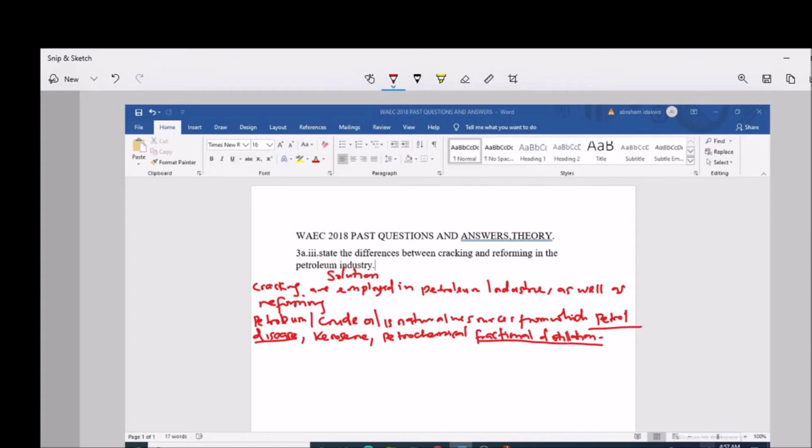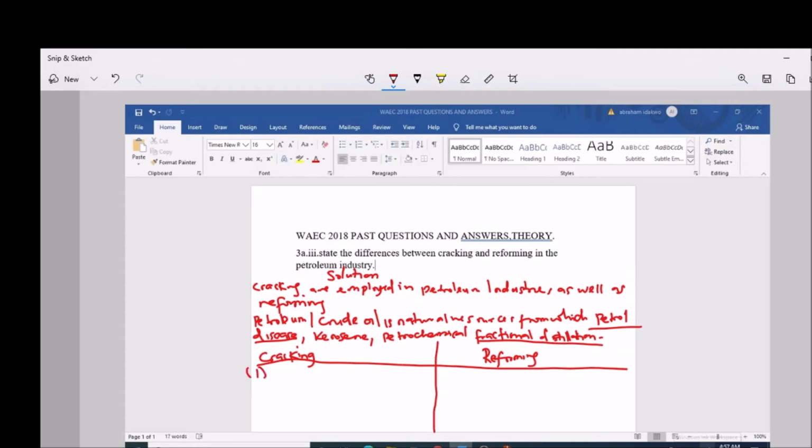Now to the differences between the cracking and reforming. Don't forget we said earlier that the two are employed in the petroleum industry. So let's use this tabular form to state the differences between the cracking and reforming.